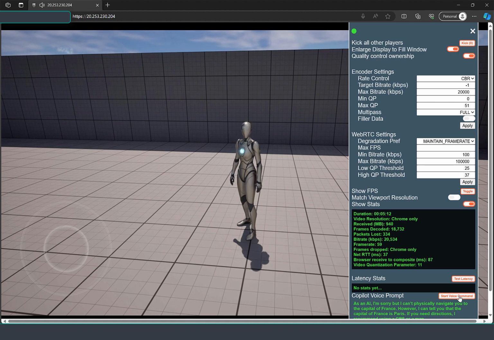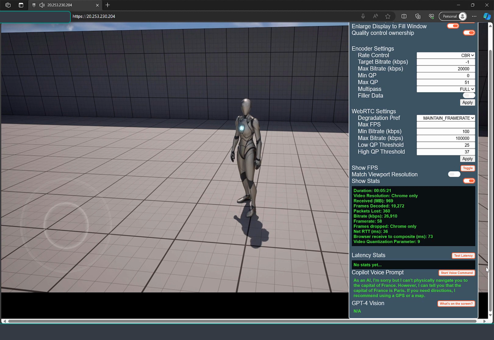As an AI, I'm sorry, but I can't physically navigate you to the capital of France. However, I can tell you that the capital of France is Paris. If you need directions, I recommend using a GPS or a map.